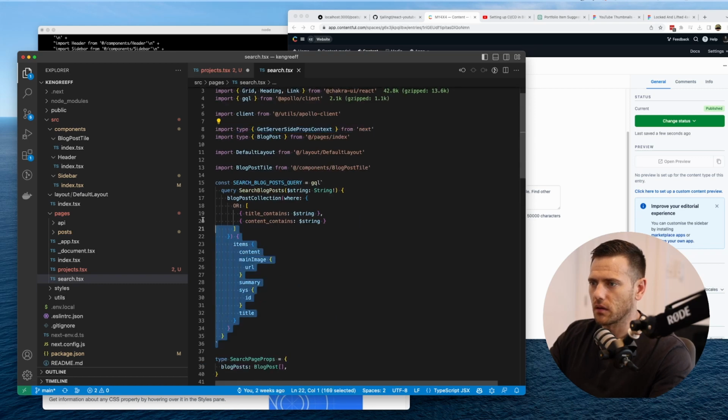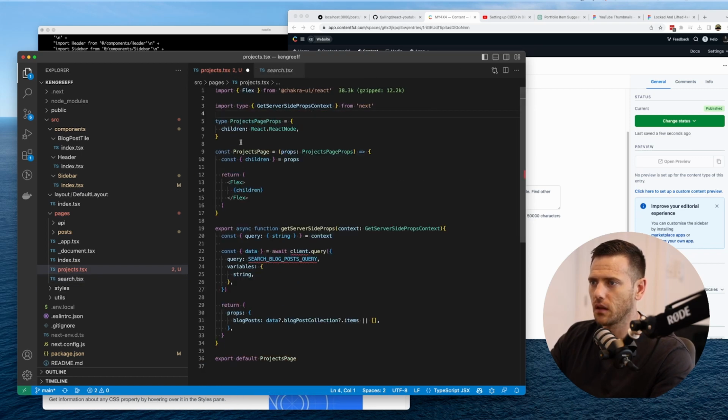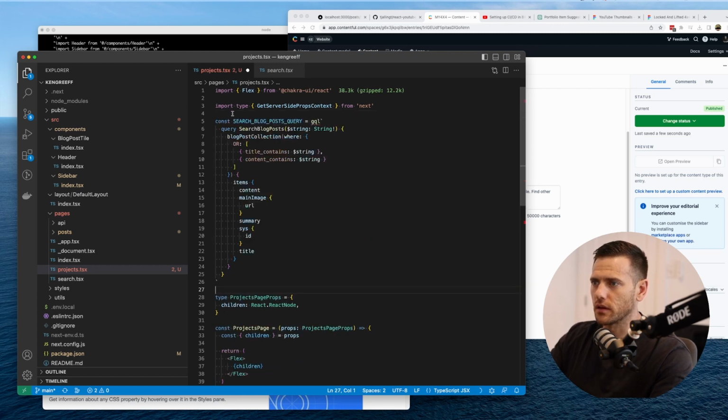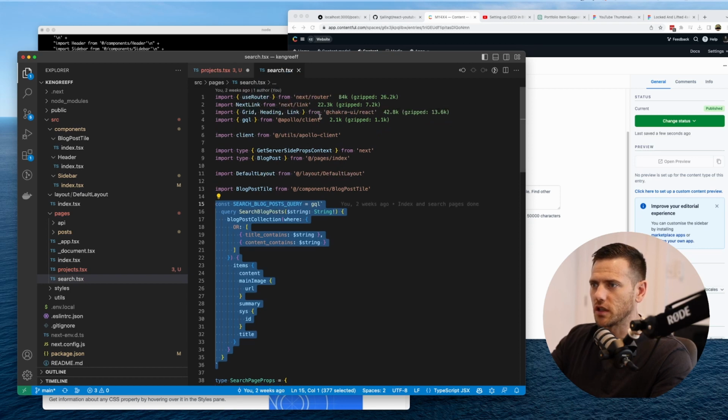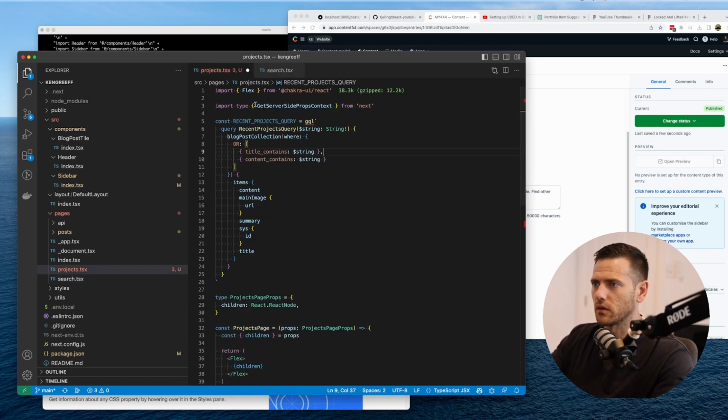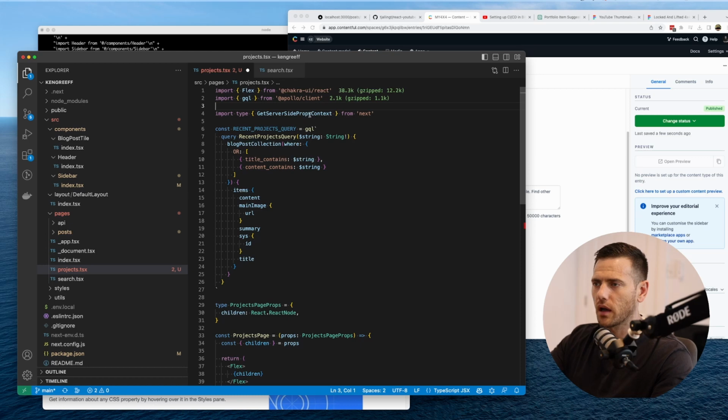So we need to set up a GraphQL query. So this is going to be projects query. We can call it recent projects query because it'll probably just show the most recent 10 or so. We need to import the gql from Apollo client, I should say. Now, this is going to be going from the naming convention.